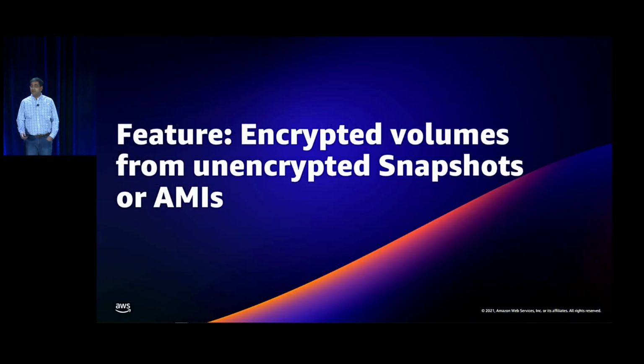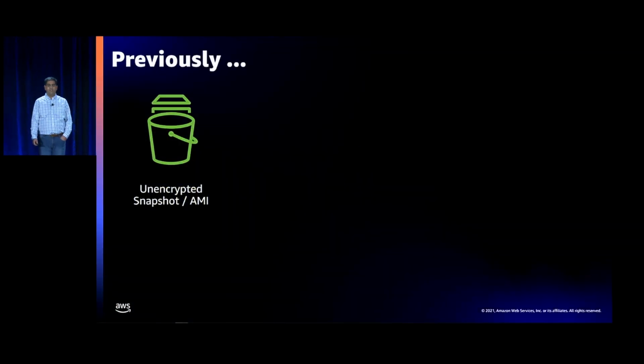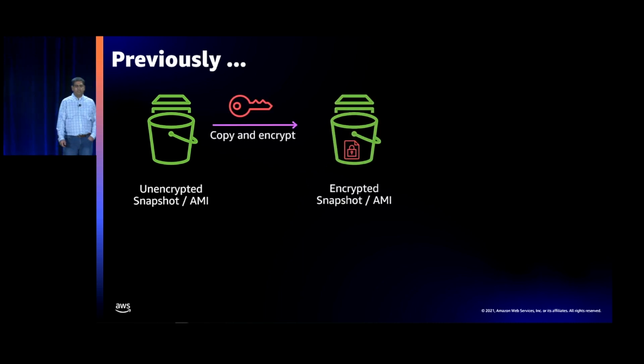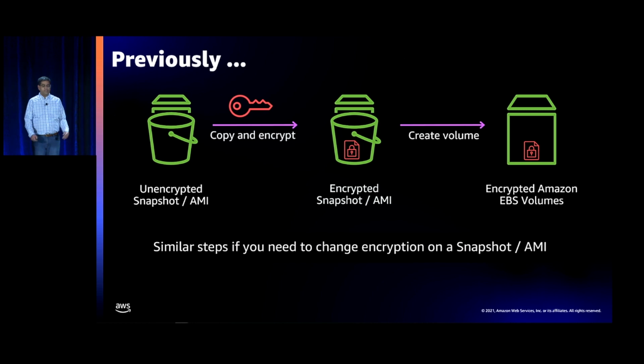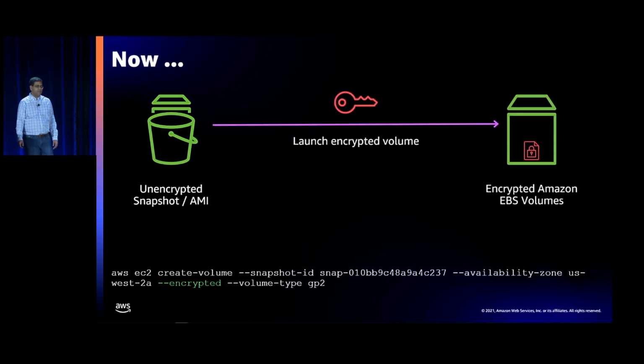Let's talk about encrypted volumes from unencrypted snapshots or AMIs. Here's what you used to do previously. You had an unencrypted snapshot or an AMI. You would copy that snapshot, encrypt that snapshot or AMI, and then launch an encrypted volume from that snapshot. Similar steps if you needed to change the encryption on a snapshot or an AMI. After this change, here's what happens. You have an unencrypted snapshot or an AMI, and you can directly launch an encrypted Amazon EBS volume without having to copy, saving you time and cost. And that's the CLI command to do it. The goal there is you're directly launching a volume without having to create a copy.